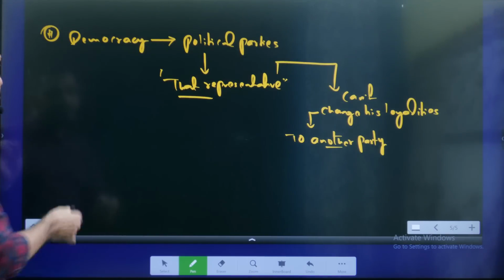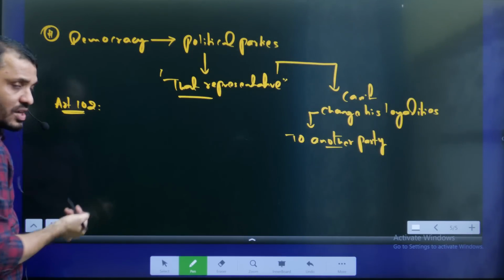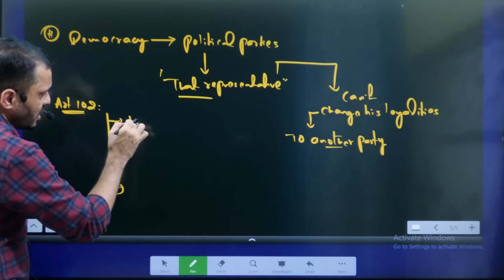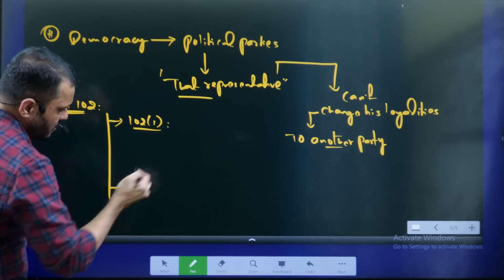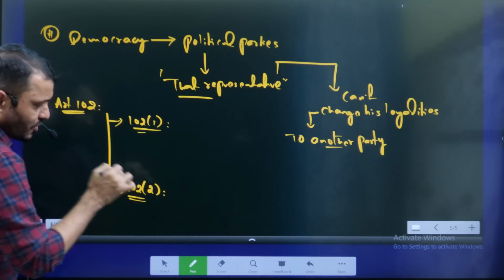Regarding disqualification, Article 102 speaks about disqualification. According to Article 102, a person can be disqualified in two ways: Article 102 Clause 1 and Article 102 Clause 2. This news is about Article 102 Clause 2.